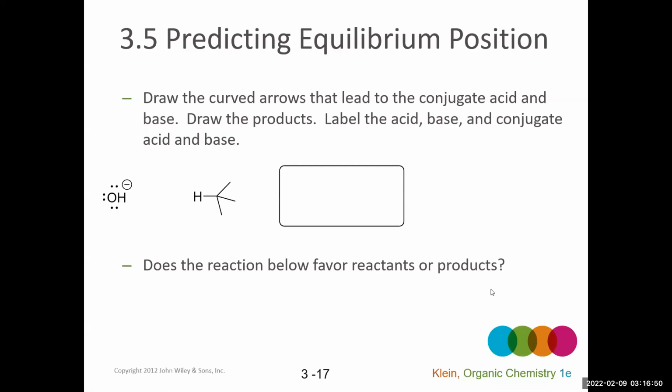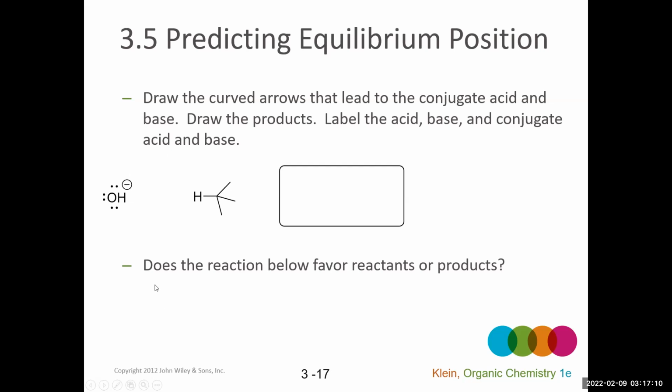Going back to the slides for a minute. We're now going to do a problem where we're asked to predict the equilibrium position. The question says, draw the curved arrows that lead to the conjugate acid and conjugate base, draw the products, and label the acid, base, conjugate acid and conjugate base.